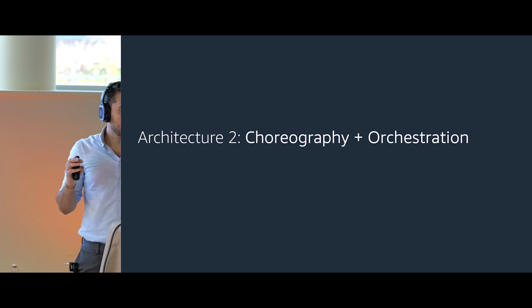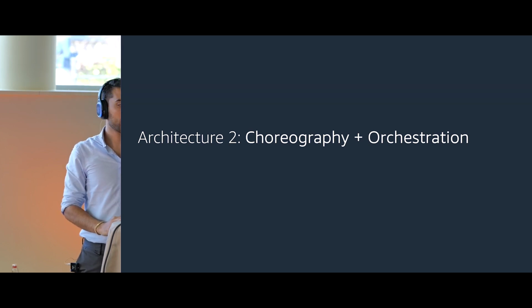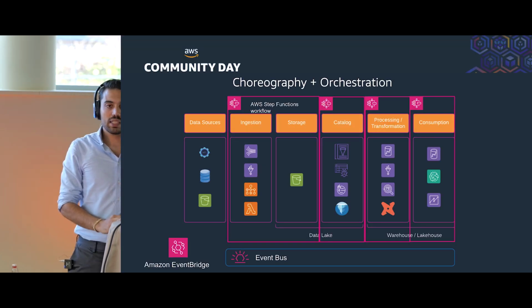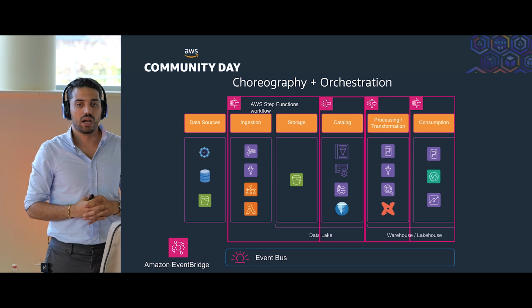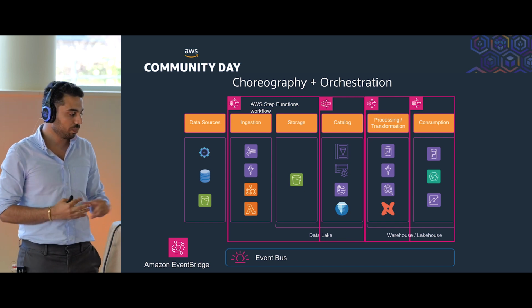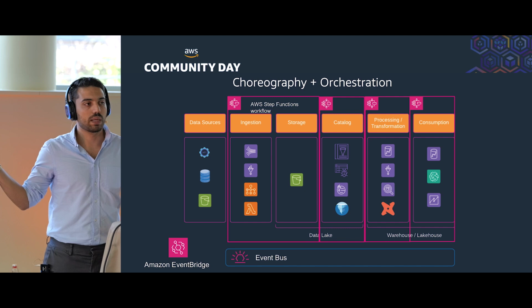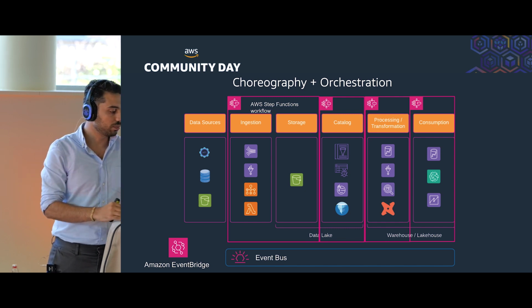So now let's discuss what we can have with choreography in combination with orchestration. This is the structure that we had for our data platform. Previously, we had all these inside one step function, one orchestrator pipeline.